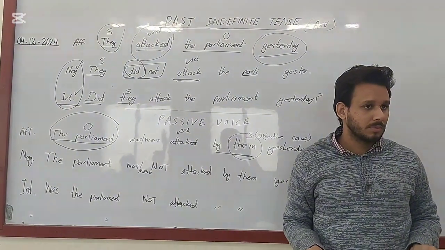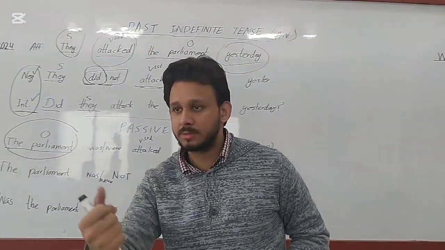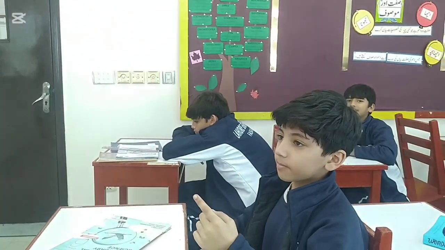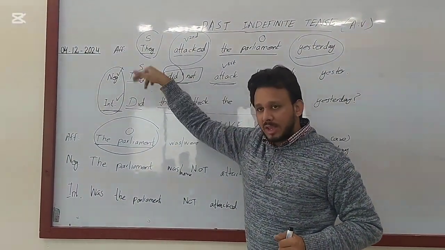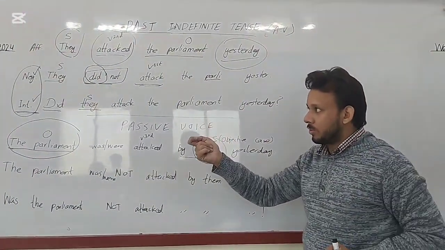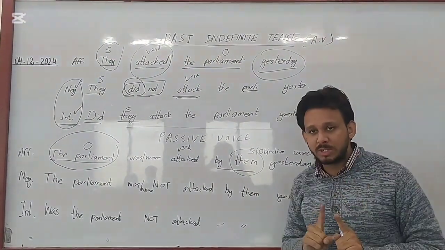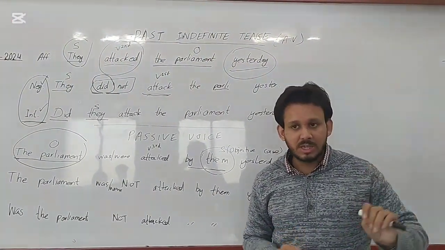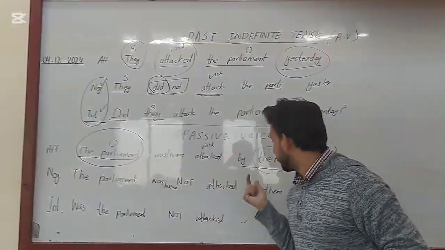Sir, because this is passive voice. Yes, this is passive voice. Why did I change the form of the subject? Yes, it's because if you write they, then it would not make sense. Exactly. Sir, because the subject will come at last in the passive voice. Exactly. Whenever the subject is at the start, you need to use its subjective case. They is the subjective case. And whenever you have to use the subject at the end of the sentence, you have to put the objective case of the subject. For example, the objective case of I is me. The objective case of you is you. Objective case of he is him. Objective case of she is her, and so on and so forth. Objective case of they is them.